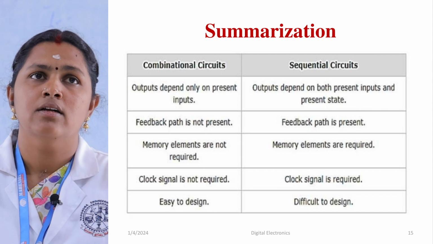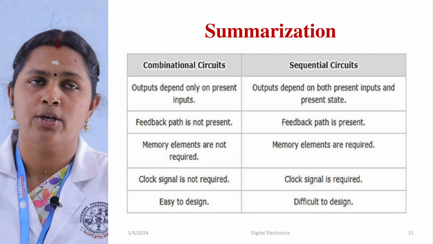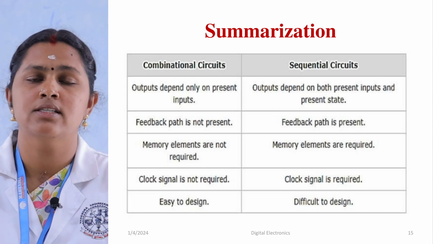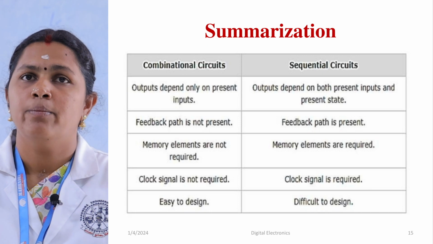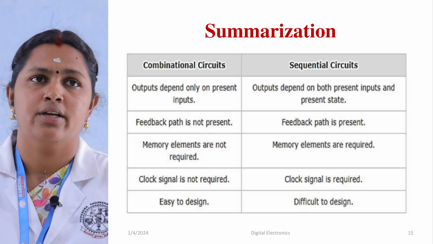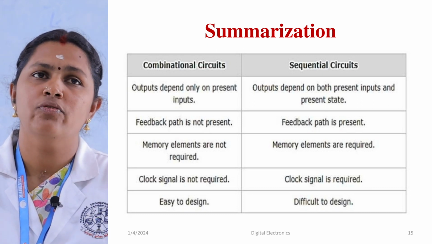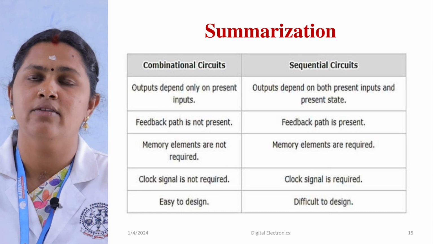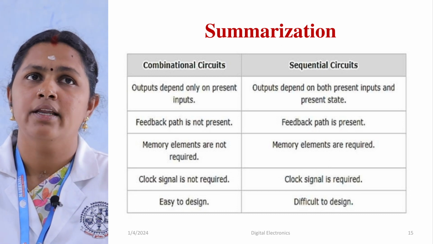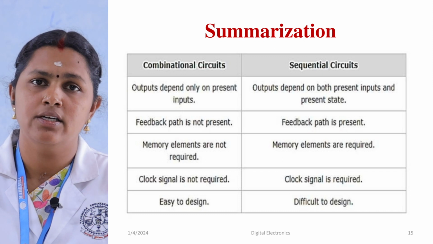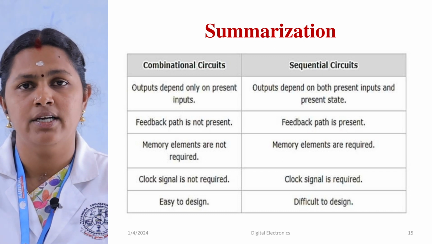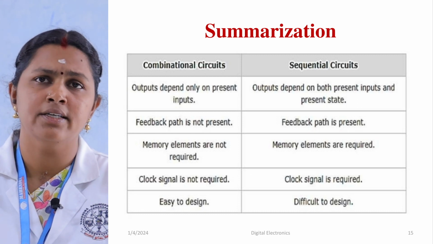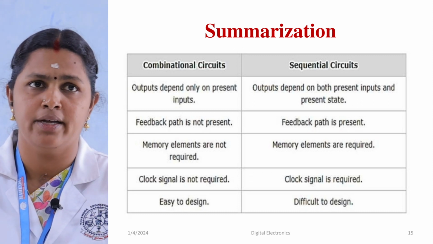Here we are comparing combinational and sequential circuits. In a combinational circuit the output depends only on the present input, whereas in a sequential circuit it depends on both the present input and the previous output, that is the present state. There is no feedback path in a combinational circuit, but the feedback path is present in a sequential circuit. A combinational circuit doesn't require any memory, while a sequential circuit requires memory that can store 1 bit of data.